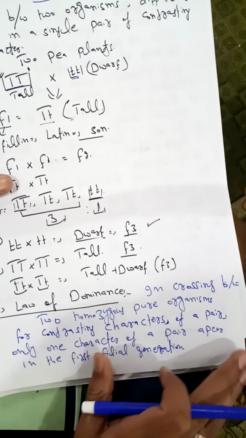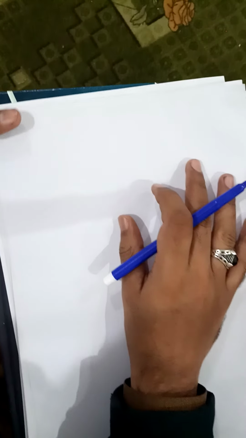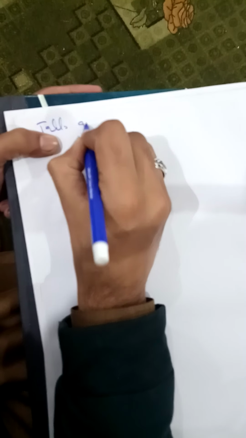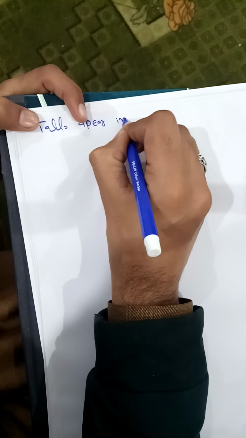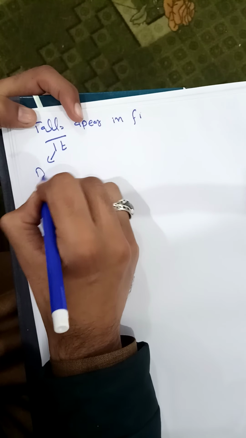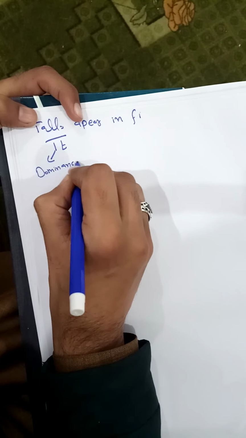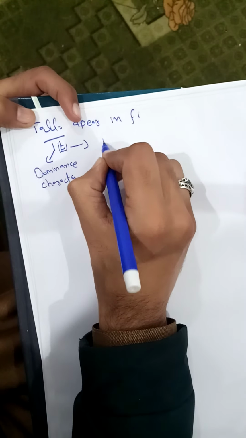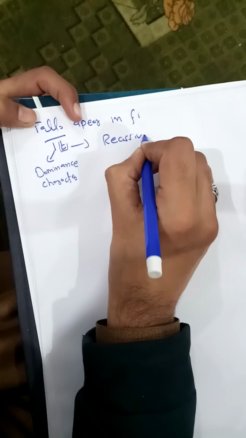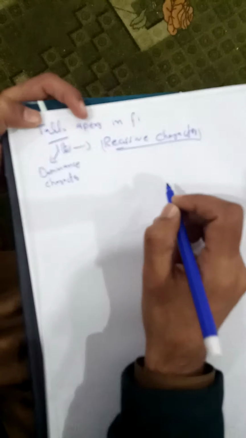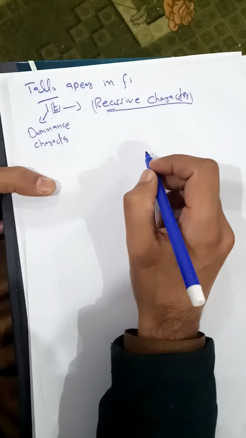Now the character which appears in the first generation is called the dominant character. The tall appears in the first generation, in F1. The F1 was Tt. So this T is the dominant character, and this small t is the recessive character. Now, how do the dominant and the recessive character occur?